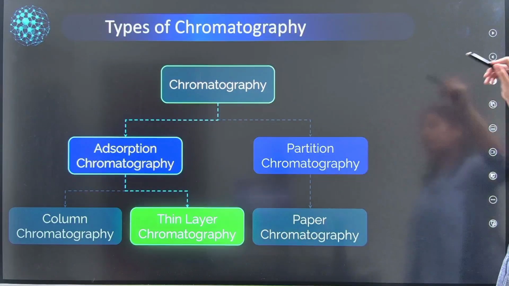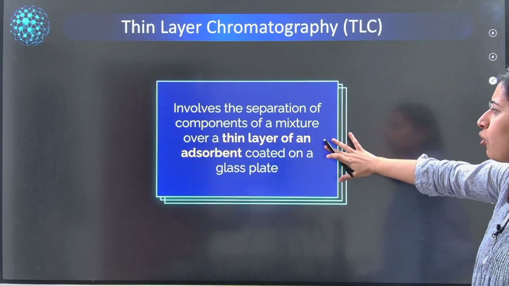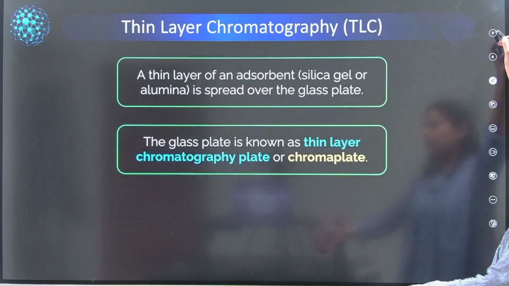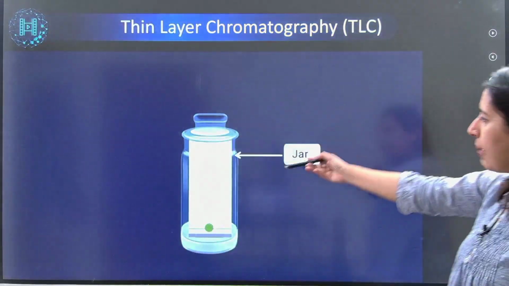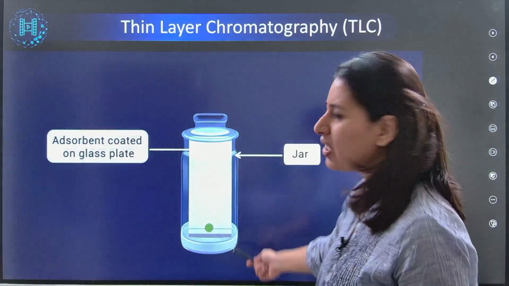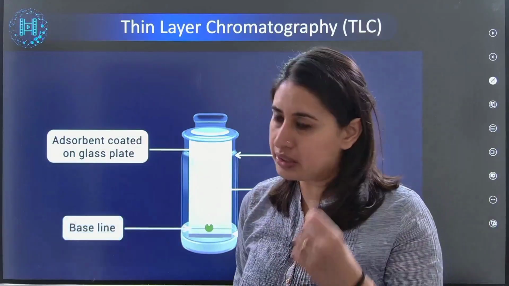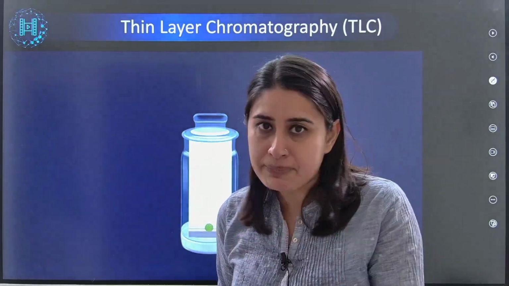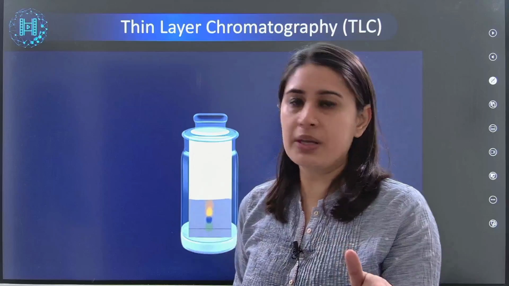Thin layer chromatography involves separation of components of a mixture over a thin layer of adsorbent coated. It's very same, it's just that we are making use of a chroma plate here. This is how a chroma plate looks like. It's a little expensive. This chroma plate is reusable. This chroma plate is quite expensive. This chroma plate is, of course, not like a paper. This is a plate, a reusable plate actually.